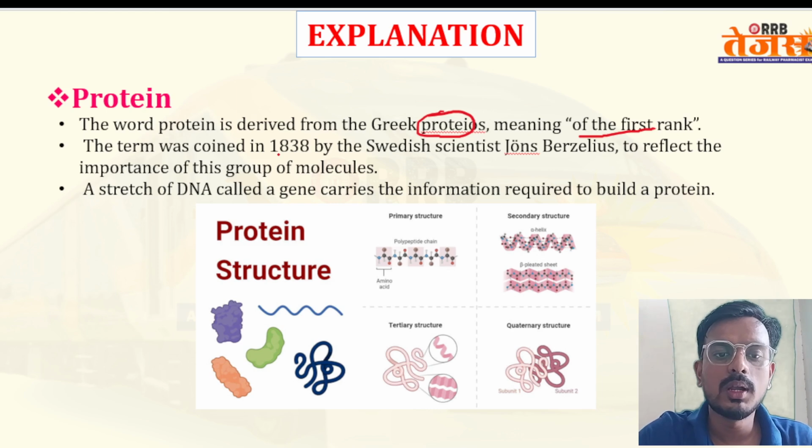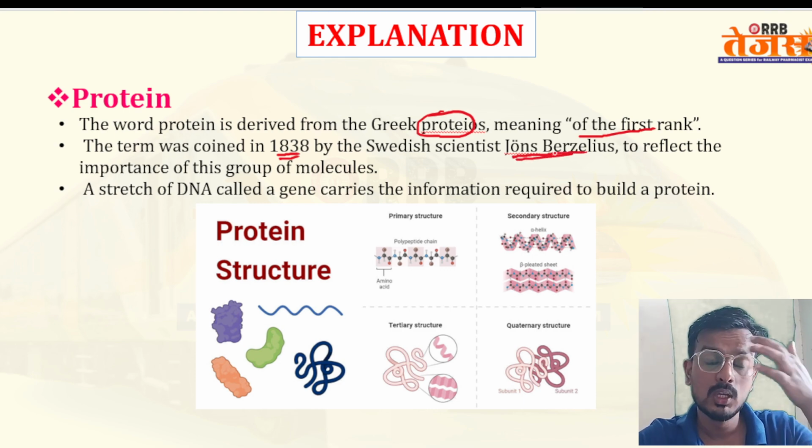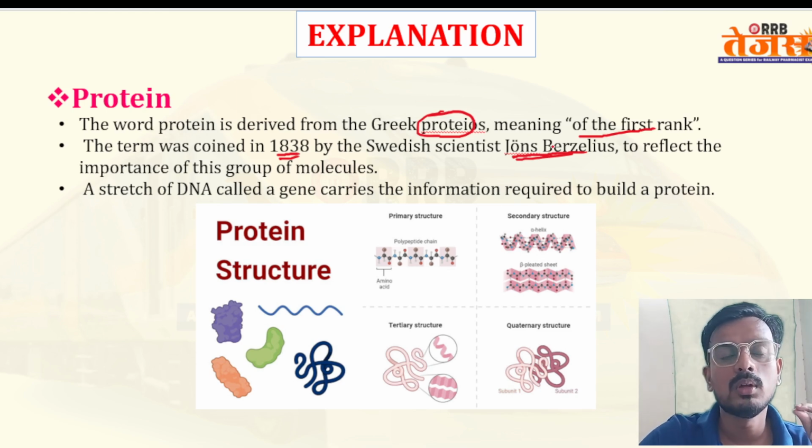This term was coined in the year 1830 by a Swedish scientist, Jöns Berzelius. So you have to remember the name as well. He coined it to reflect the importance of this group of molecules.